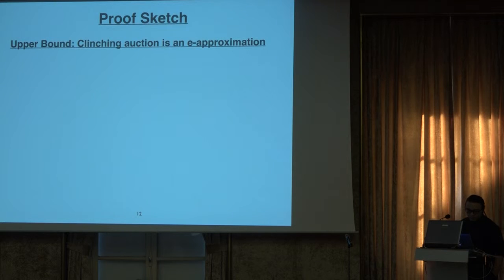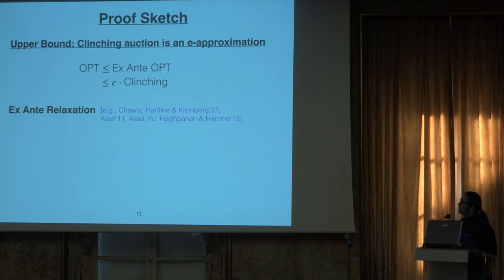And I will use the following two slides to provide more detail. First, in order to show that the clinching auction is an e approximation, we use a pretty common approach called the ex-ante relaxation in mechanism design. And the idea is very simple. For all feasible mechanisms, we can allocate at most one item to the agents. But since our agents are symmetric, their values are sampled IID from the same prior.